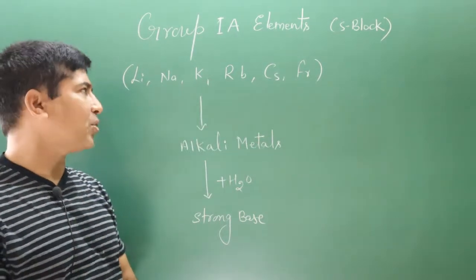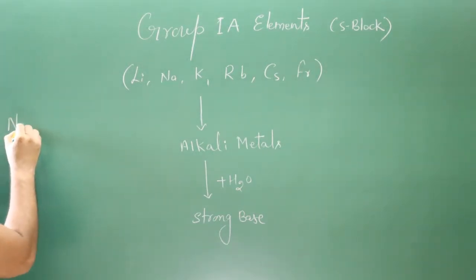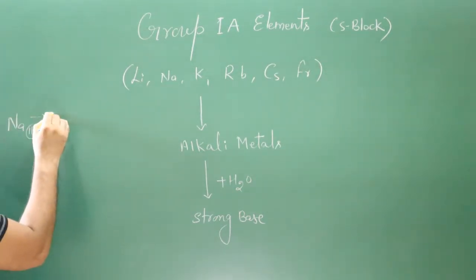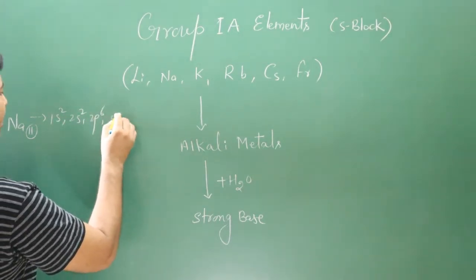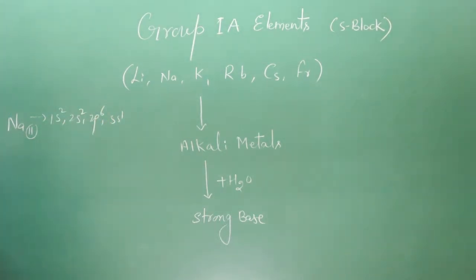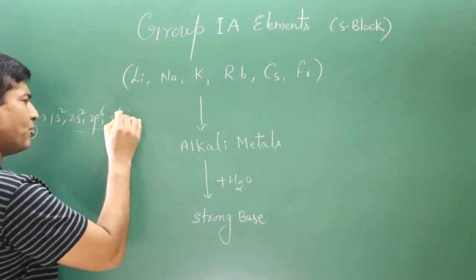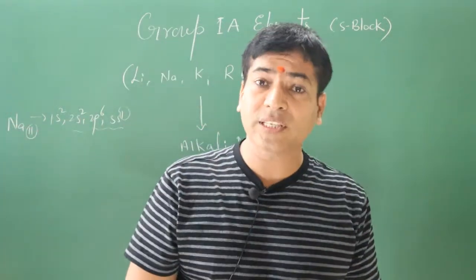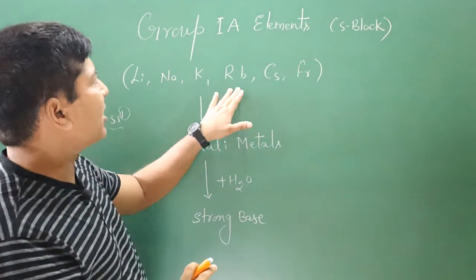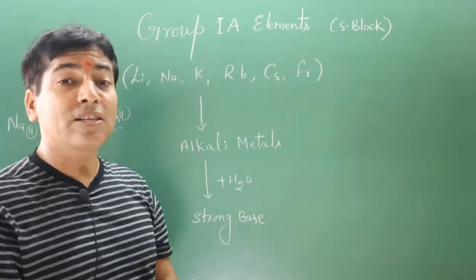If we write the electronic configuration of these elements, let's say we have sodium. The atomic number of sodium is 11. The electronic configuration is 1s2, 2s2, 2p6 and 3s1. Now listen very carefully. You can see in their outermost shell, they have only one electron. That's why these elements are known as first group elements.